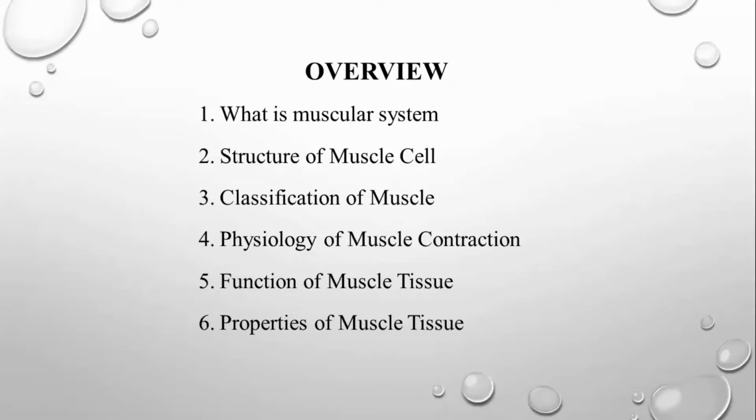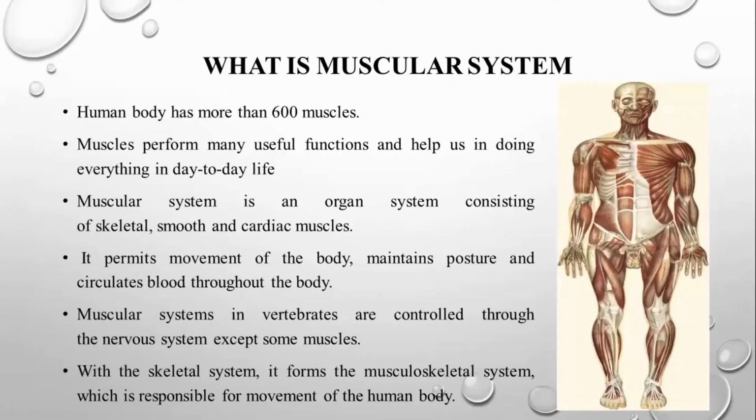So today's class overview: we're going to see what the muscular system is, then the structure of the muscle cell, classification of muscle, then physiology of muscle contraction, then function of muscle tissue, then the properties of muscle. Okay, so what is the muscular system? The human body has more than 600 muscles.